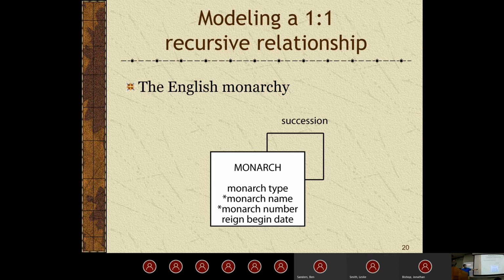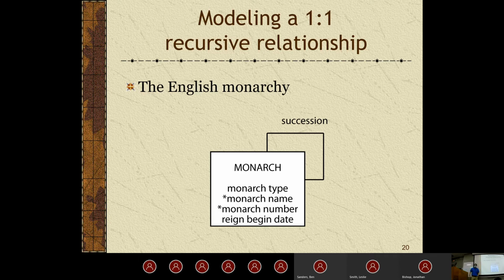So certainly, we're going to have a monarch that succeeds another monarch, and a monarch is succeeded by a monarch. So this is just a one-to-one recursive relationship here. We're easily modeling this by just adding in this single recursive relationship. Because we have the monarch date, we can do this. If we did not have the reign begin date, we'd have no idea what the order of these are.